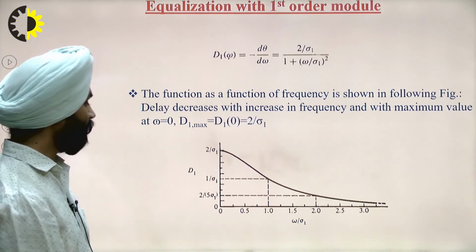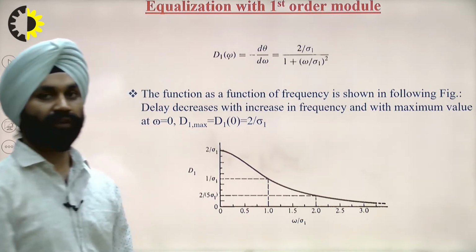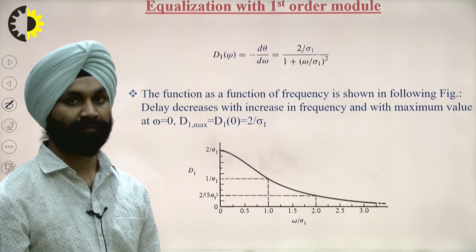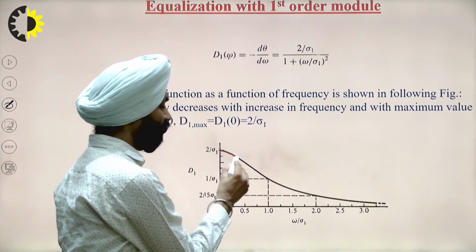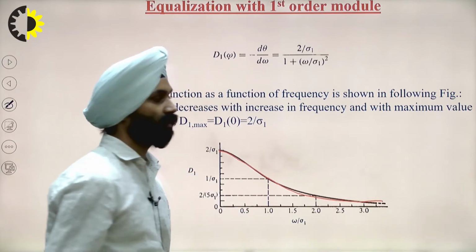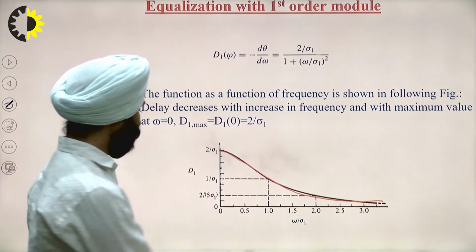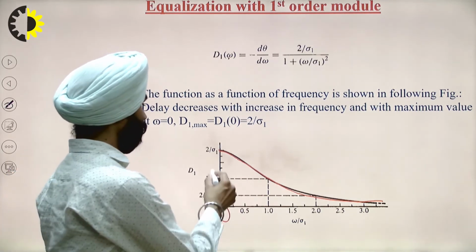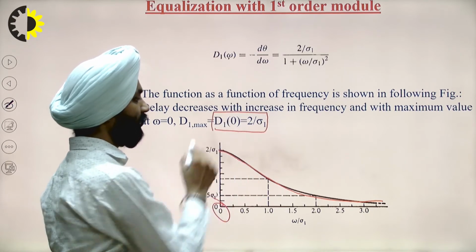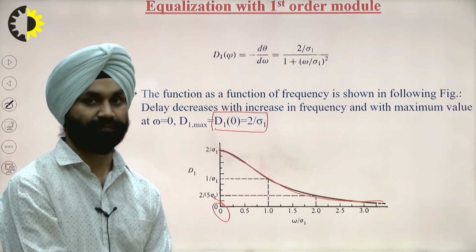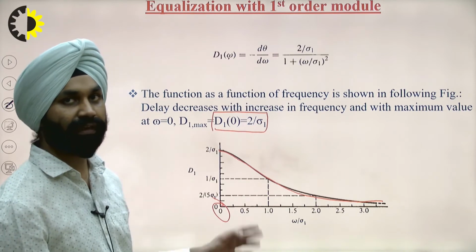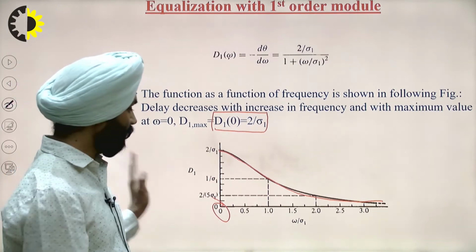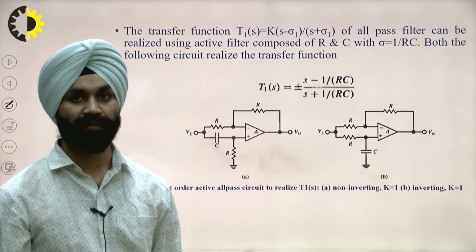Similarly, we can find it for different points for all types of frequencies, and we can draw the contour for the delay. We can find that the delay varies like this, and its maximum value is at omega equal to 0, which is d 0 is equal to 2 by psi 1. So, this is how the delay equalization with a first order module gives the response.